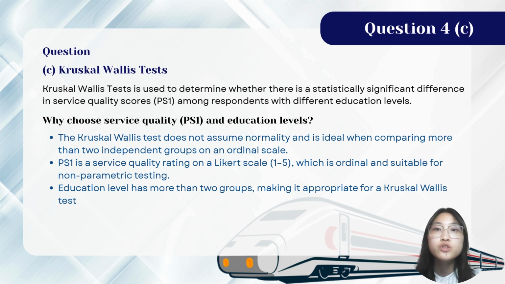For question 4c, we use the Kruskal-Wallis test to determine whether there is a significant difference in service quality scores PS1 among respondents with different education levels. So why did we choose service quality and education level as our variables? First, the Kruskal-Wallis test does not assume normality and is ideal when comparing more than two independent groups on an ordinal scale, and PS1 service quality is rated on a Likert scale, which is ordinal, and education level has more than two groups, which is 3. So that's why these two variables are appropriate for a Kruskal-Wallis test.